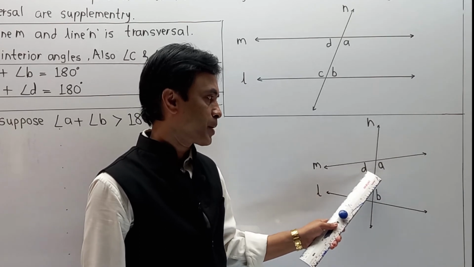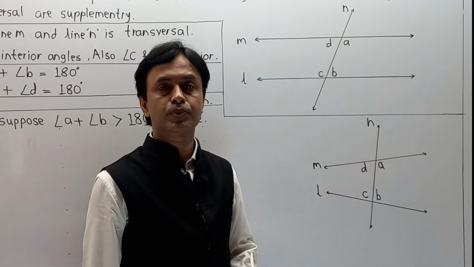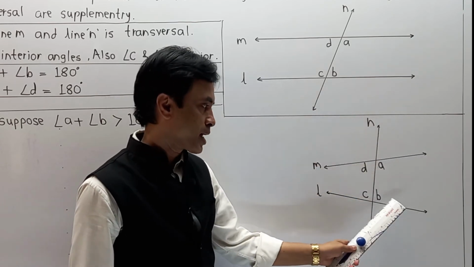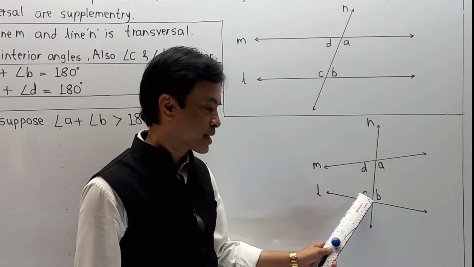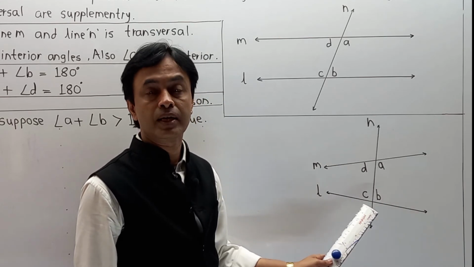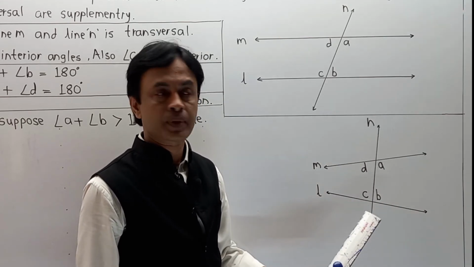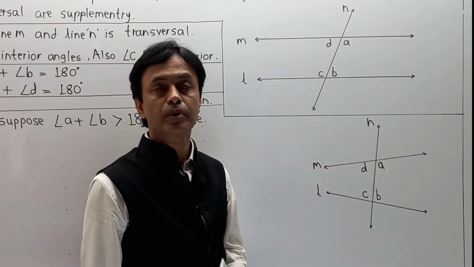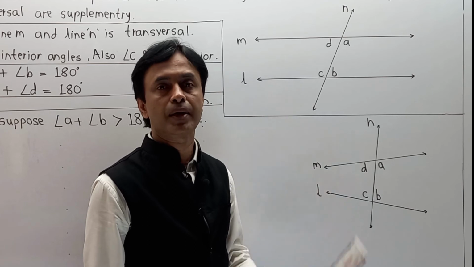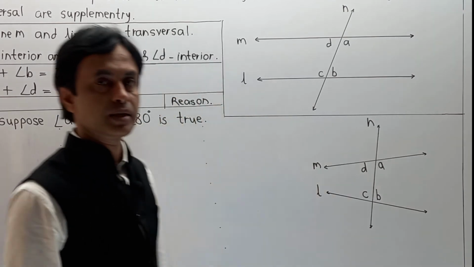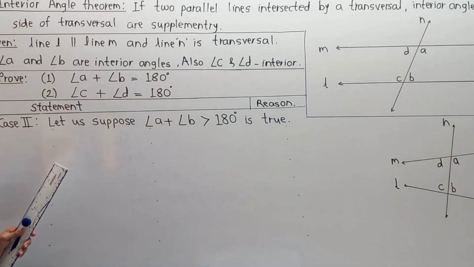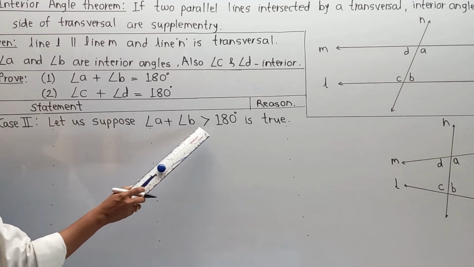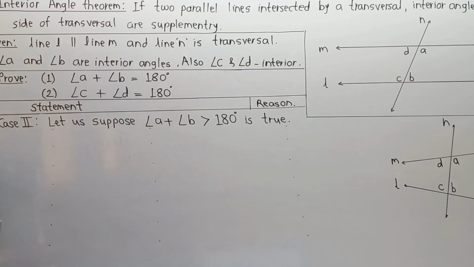We know that angle A plus angle D is 180 degrees. Why? Because these are a linear pair. Next, angle B plus angle C, their addition is also 180 because these are nothing but a linear pair. And if I add all these four, that becomes 360 degrees. Automatically I have to take the condition we are applying over here. So try to understand what I am going to explain. We are assuming, let us suppose, angle A plus angle B is greater than 180 degrees. Then what are the problems?